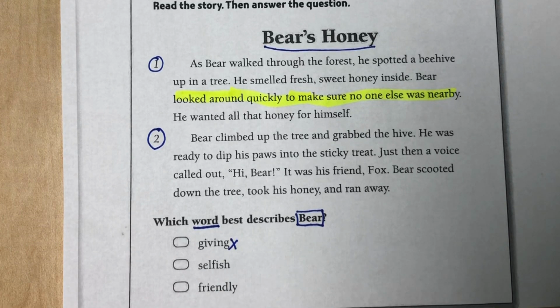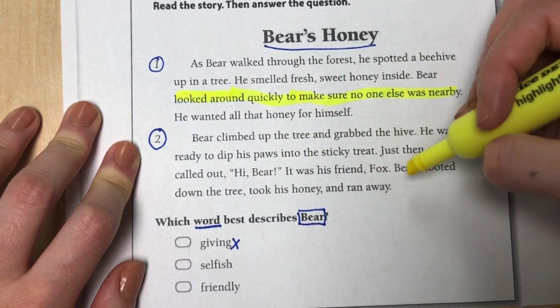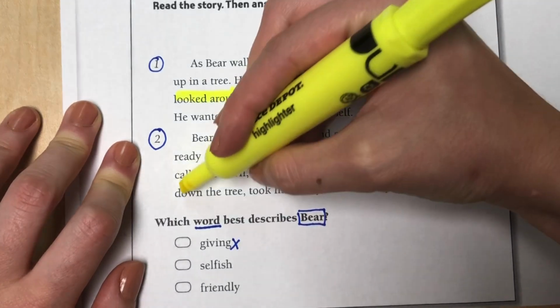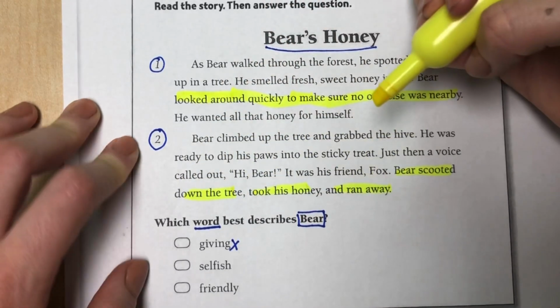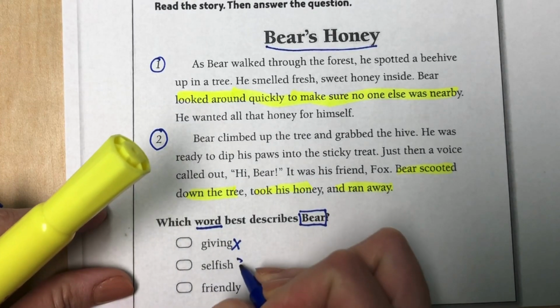So if we keep looking, we'll see that he hears Fox, and when he does, Bear takes the honey and runs away. So it says, just then a voice called out, "Hi, Bear." It was his friend. Bear scooted down the tree, took his honey, and ran away. So he was running away so he wouldn't share the honey with Fox. So if you're not sharing with someone and you don't want anyone else around to take your honey, would that be a selfish person? Yes, that would be a selfish person. But we need to check our other answers before picking selfish, just to be sure.